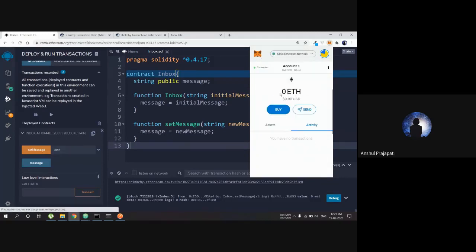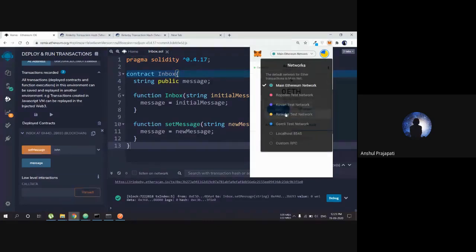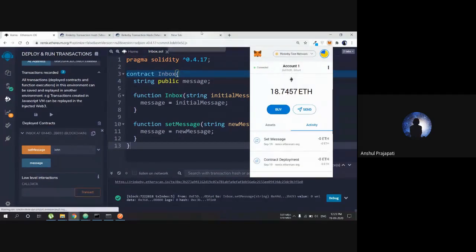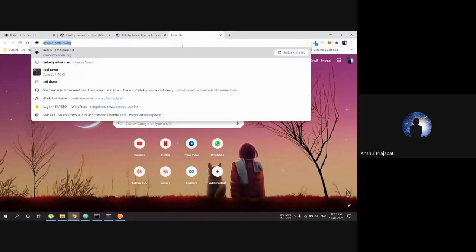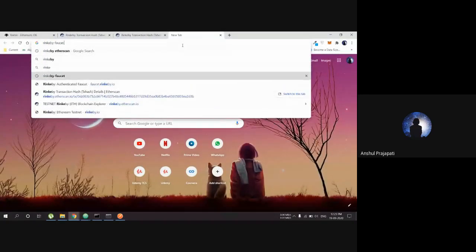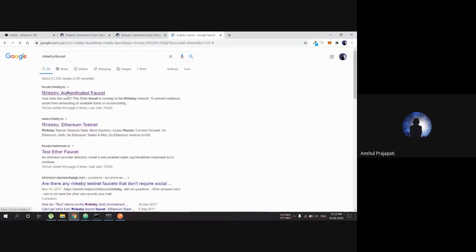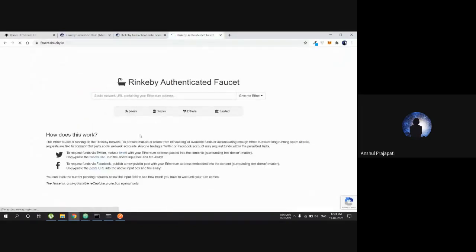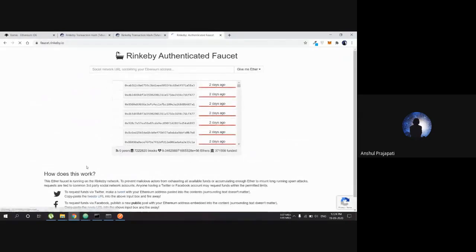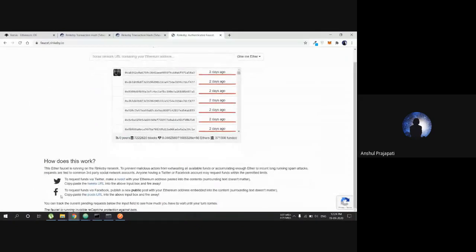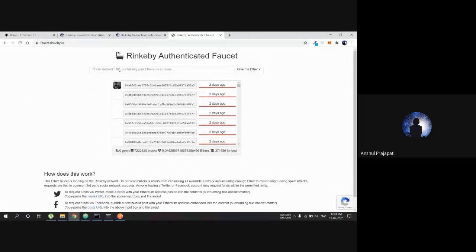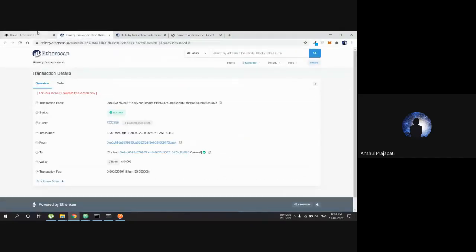Okay, so in the main network I don't have any money, like 0 ethers. But in the test network I have money. I can get the money from the Rinkeby faucet. It's a faucet where you can get ethers. What you have to do is make a post on Twitter or Facebook, paste the link of that post, and they are going to give you the ethers. So that's how I got my ethers.